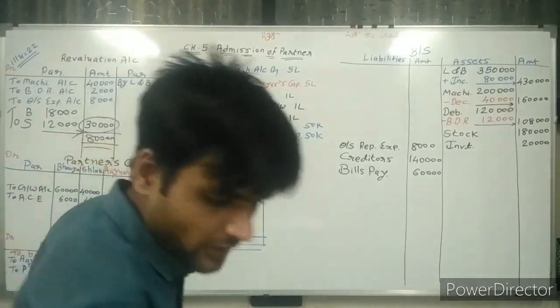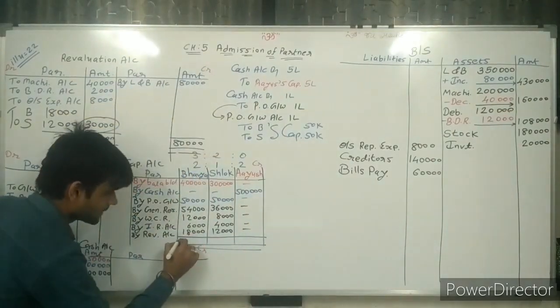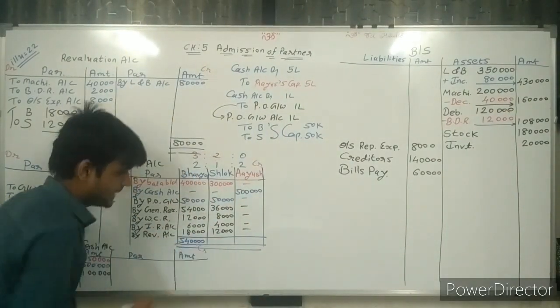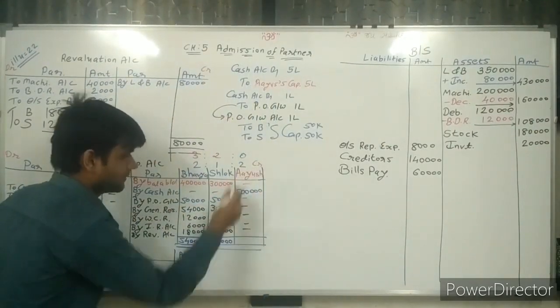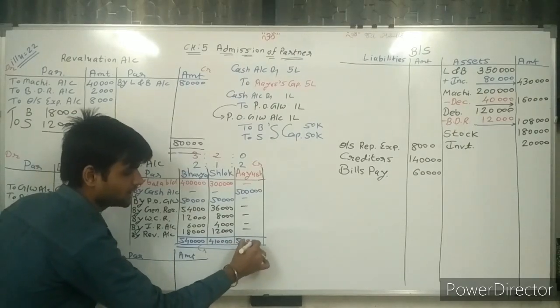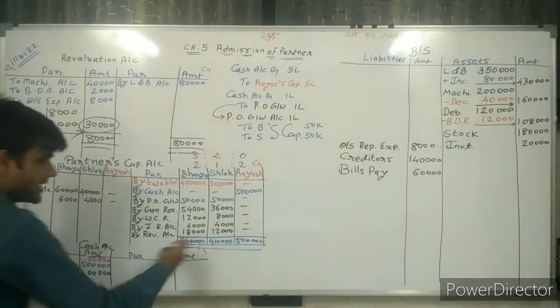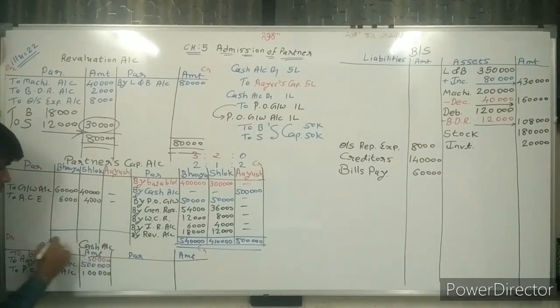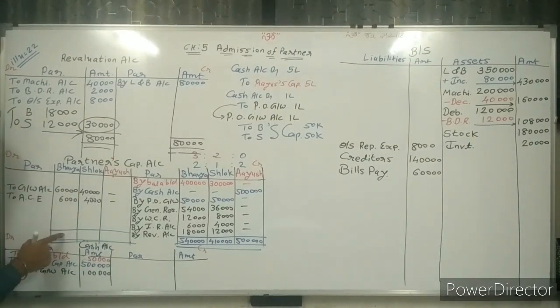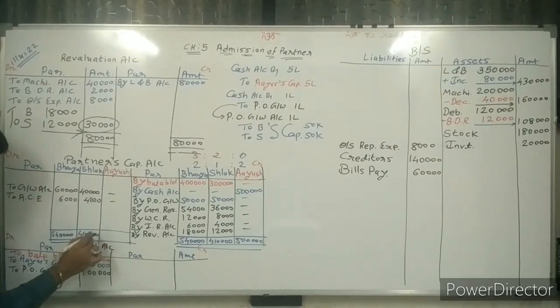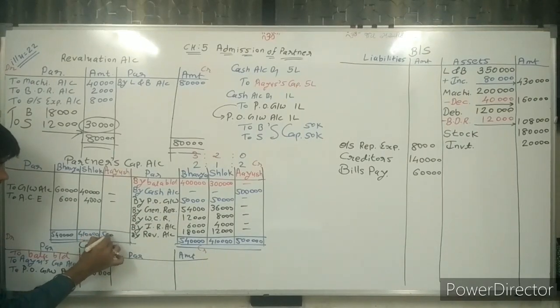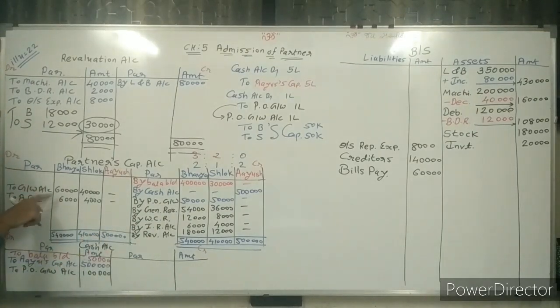If we make the total of this, it is 5 lakh 40,000, and the second answer is 4 lakh 10,000. We don't need to make a total of the third because only one value is there, that is 5 lakh. Write down the same values here: 5 lakh 40,000, 4 lakh 10,000, 5 lakh rupees. Now sir, deduct this.